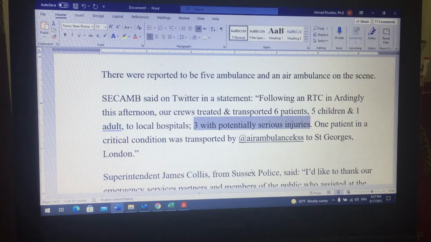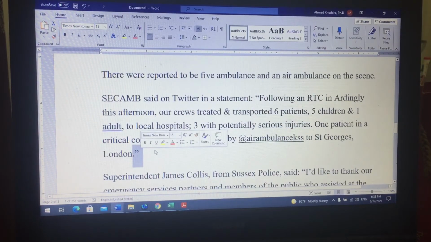"1 patient in a critical condition was transported by an air ambulance, KSS, to St. George's, London." Of course, St. George's is the name of the hospital. We need to know and assume that St. George's is not a place, it's not a street, because ST is Saint here, St. George's, which is the name of the hospital in London. And then the end of the quotation mark.